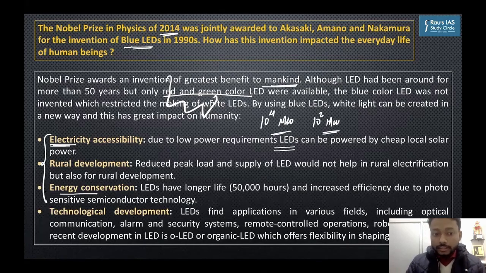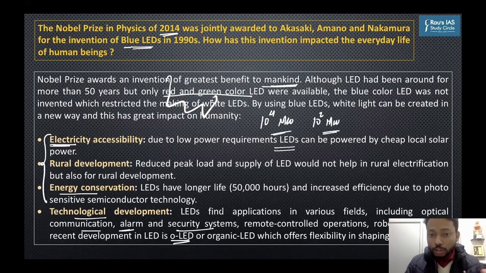the answer. Then after economy, what section do you have? You have science and tech itself. Whenever you write about a technology, you should look at application of that technology in the areas of other technologies. For example, LEDs find extremely high applications in other areas like communications, in the alarm system, in robotics, in the security system, in remote control operations, and organic LEDs. These are finding new applications in the touch screens and the electronic gadgets.